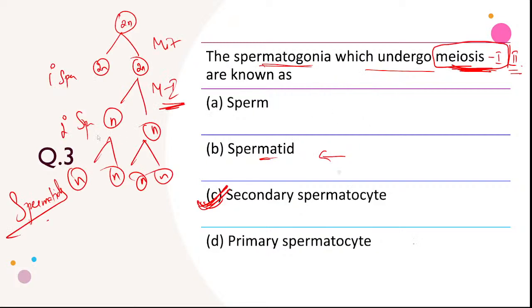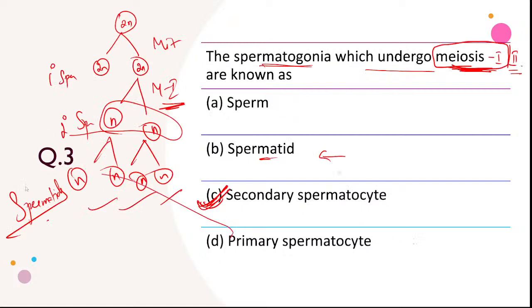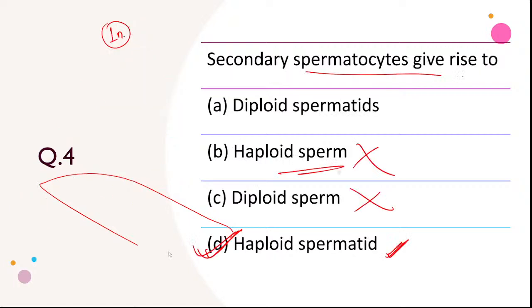Secondary spermatocyte will give rise to haploid, right? So haploid sperm, no. Diploid sperm, no. Haploid spermatid, yes. It will produce haploid spermatids, because secondary spermatocyte will produce spermatids. Okay?